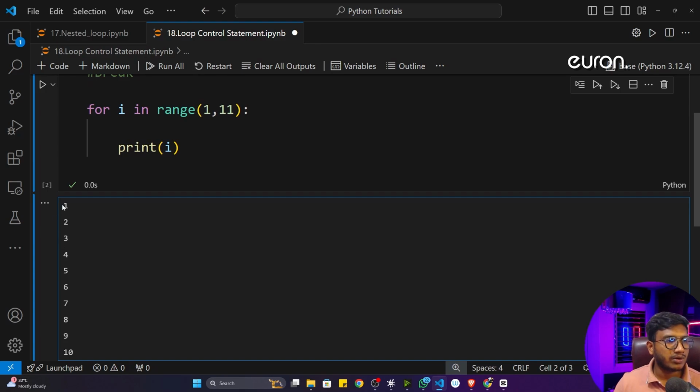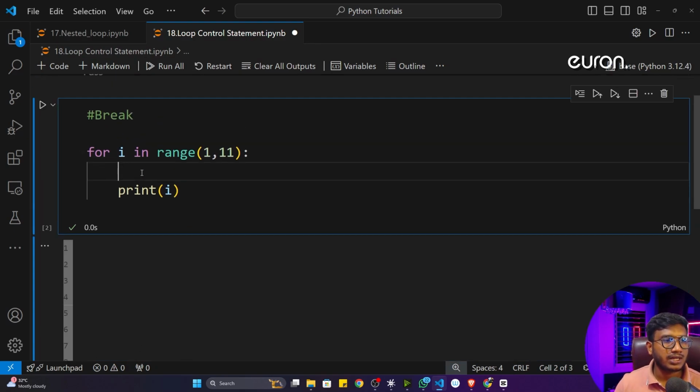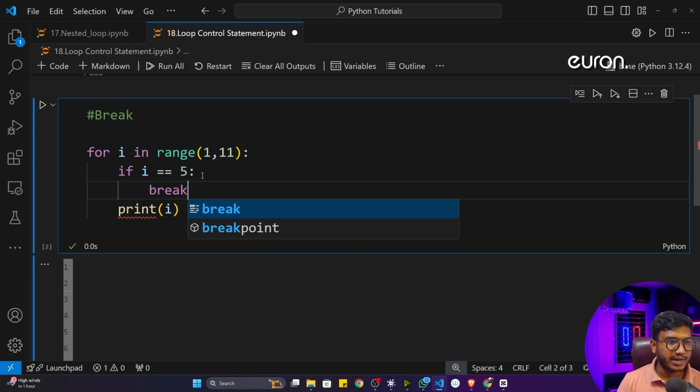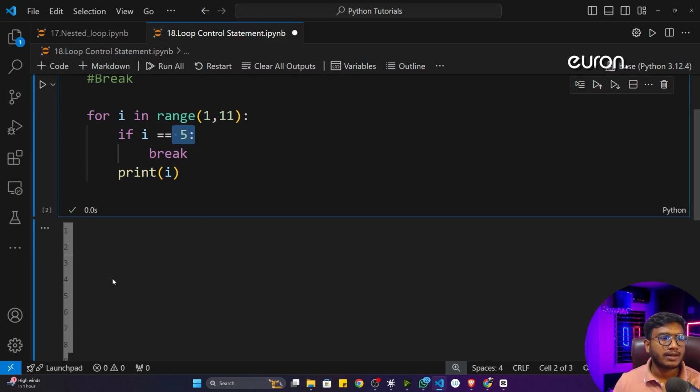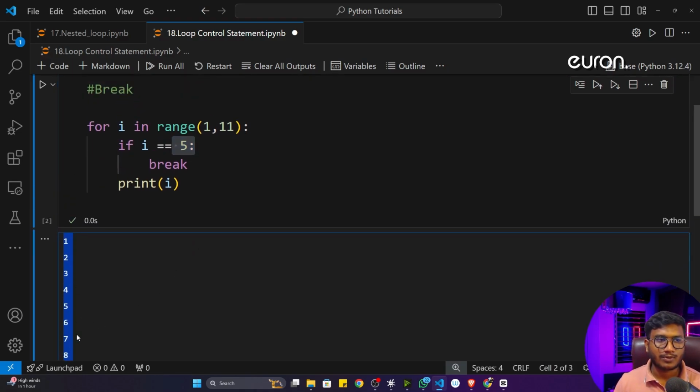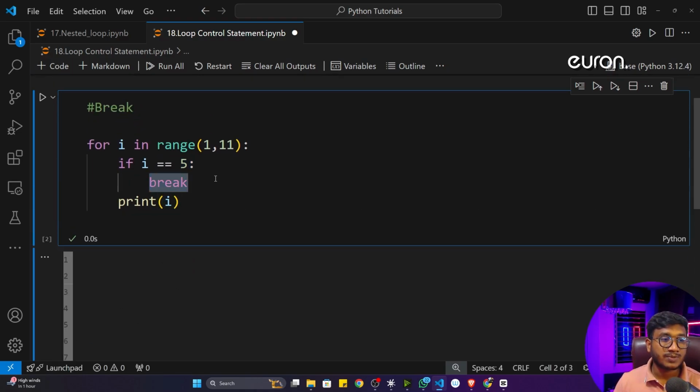So sometimes, let's say you don't want to print all the numbers. Sometimes you are giving one condition. Let's say the condition is if this particular i, that means this particular number, is equal to 5. So here I'm telling, if my i is equal to 5, at that time I want to break this particular loop, because I got the 5. I got till 5. Now I don't want to print all of the values. So that's why I'm using this break statement.